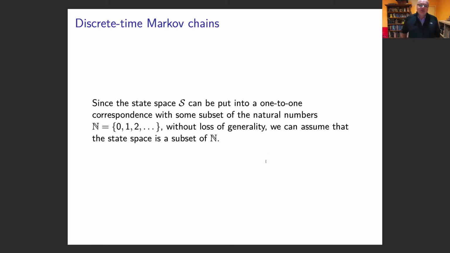Now, to make it even easier, because the state space is just a discrete set, instead of having all of them, we're just going to label these states as 0, 1, 2, etc. So it's nice and easy. The states could be raining, not raining. We'll have one later where it's vending, not vending. Instead, we're just going to call that 0, 1, 2, just to make it nice and easy.